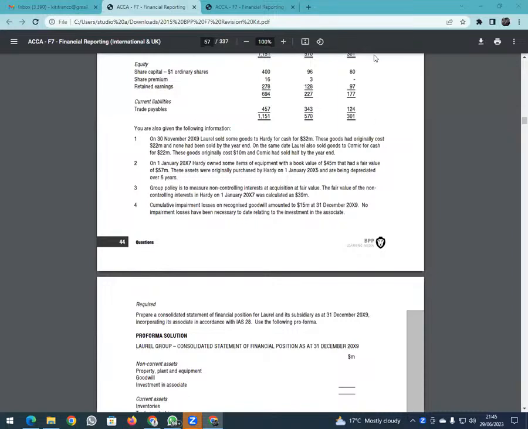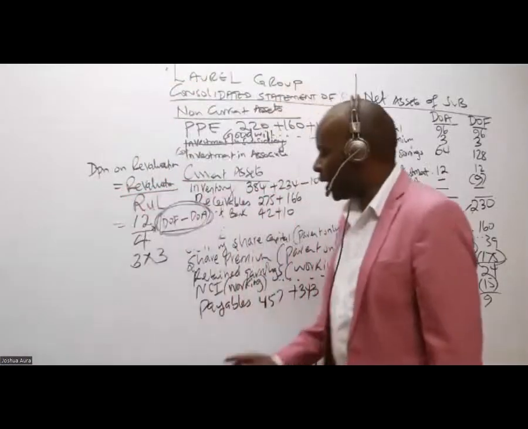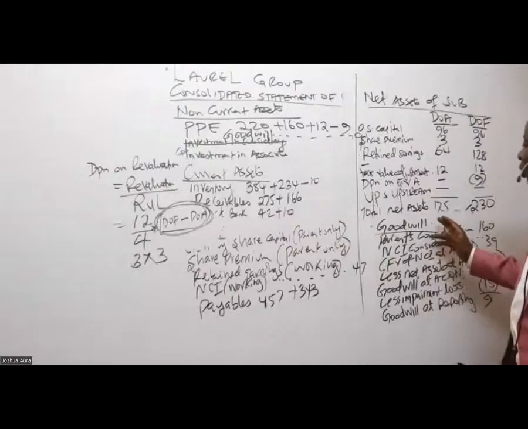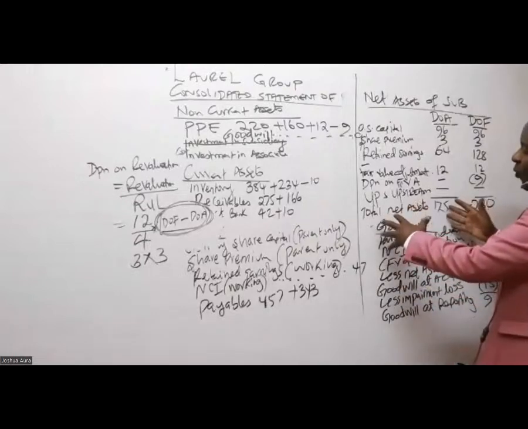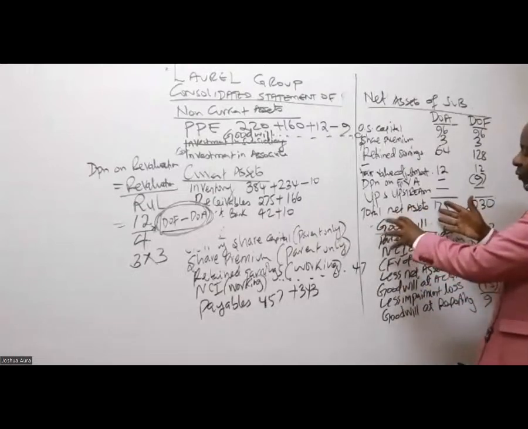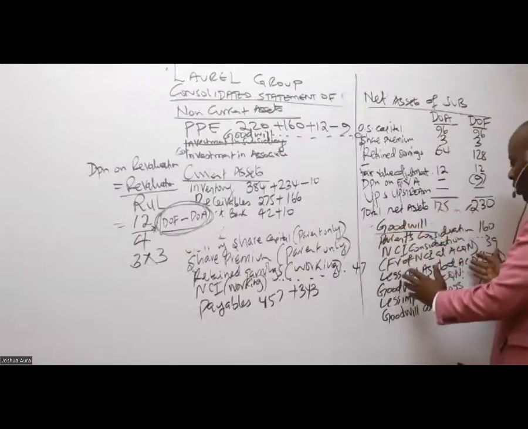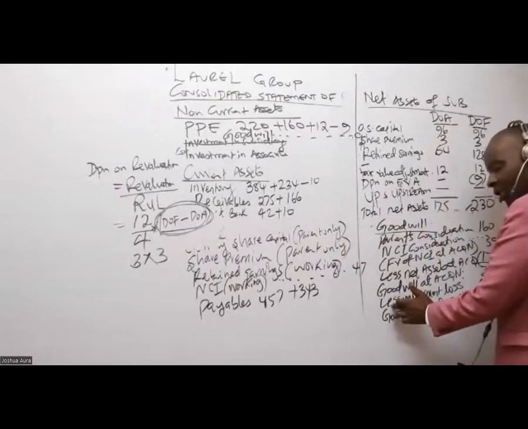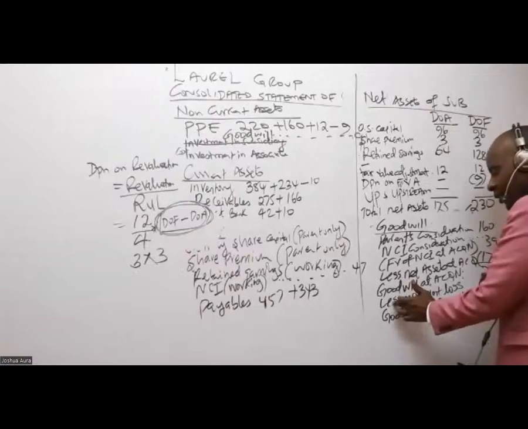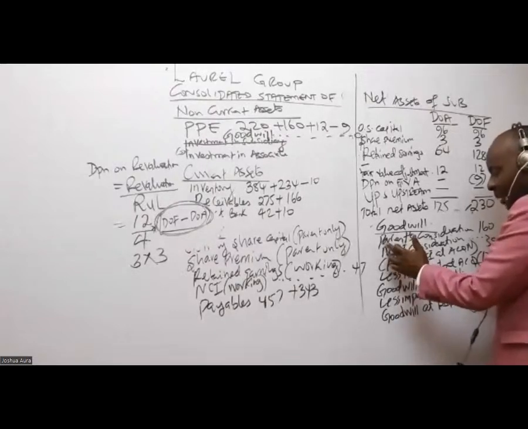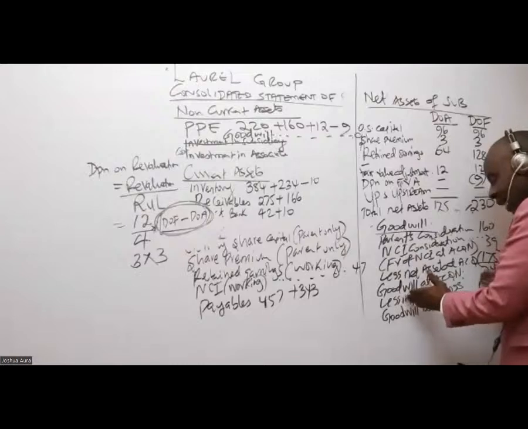Now, some questions students are asking here, students are getting confused a little bit in terms of goodwill. Remember if it's goodwill and you're using full method, you can't apportion impairment loss. Full method, you have both NCI and parent here, so you're taking impairment loss 100%.